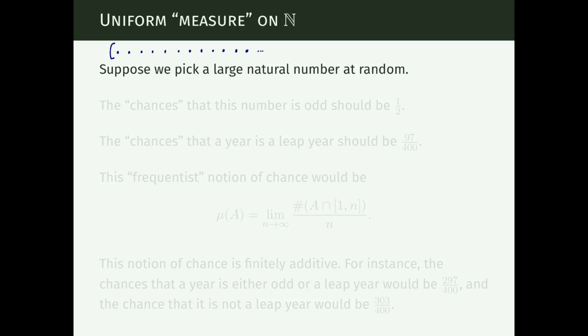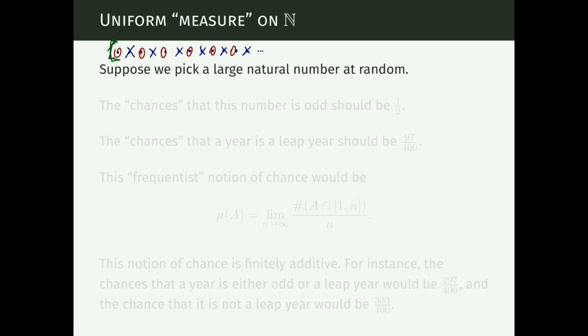And here's an example of a uniform measure on the set of natural numbers. If this is the set of natural numbers, then the chance that by picking a number at random from this set we get an odd number is equal to a half. We can think about this in the following way.